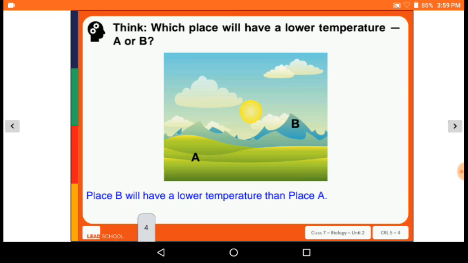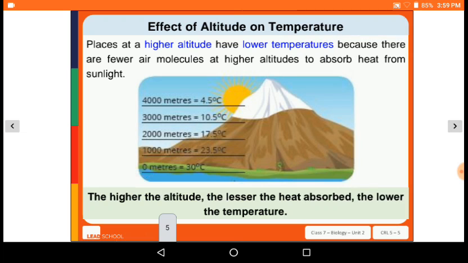So place B has a lower temperature than place A. Places at a higher altitude have a lower temperature because there are fewer air molecules at the higher altitudes to absorb the heat from the sunlight.